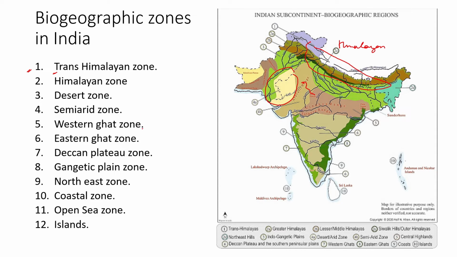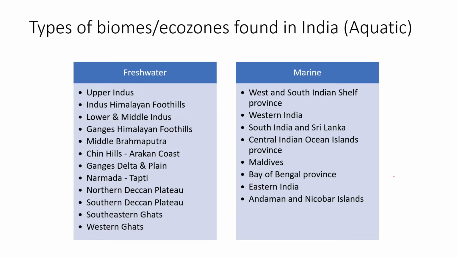Then there is the Western Ghat zone, the Eastern Ghat zone, and the Deccan Plateau zone, which is usually around this triangular region. Then the Gangetic plain, which consists of multiple river basins, as you can see. Then there is the Northeast zone, which usually comprises rainforest and a large amount of river delta basins, as well as valleys. Then there are coastal zones and the open sea zone, which consists of different aquatic organisms. And then there are islands: Lakshadweep Islands, Maldives Islands, and Andaman Nicobar. So these are the Indian subcontinent parts and biogeographies, which are important to understand and remember.